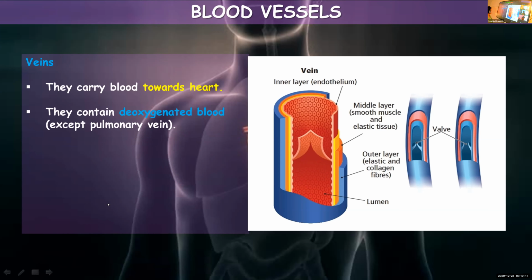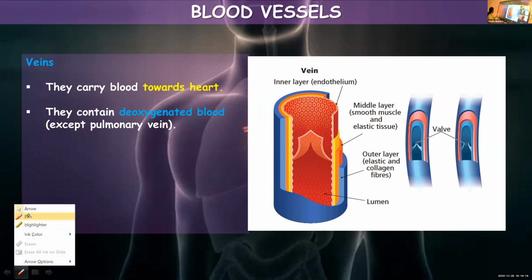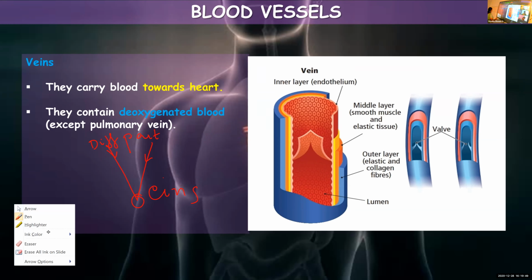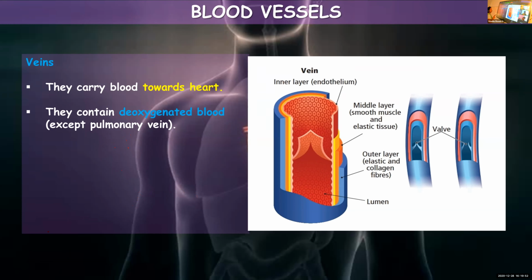Veins carry blood towards the heart. To make it a little clearer, they carry blood from different parts of the body back to the heart. And they carry deoxygenated blood. But here also there is an exemption. Pulmonary vein always carries pure blood. Pulmonary vein, pure blood. Pulmonary artery, impure blood. This you have learned in class 10, but please don't forget it.